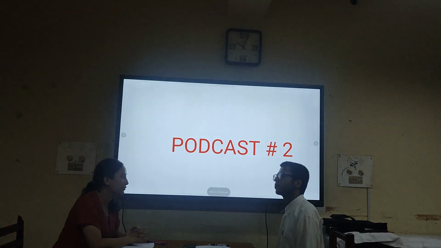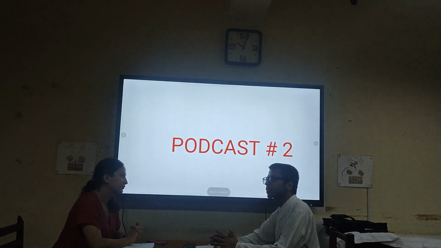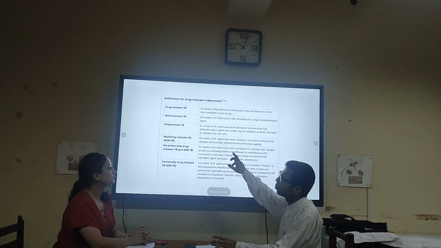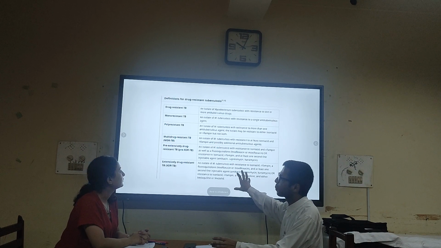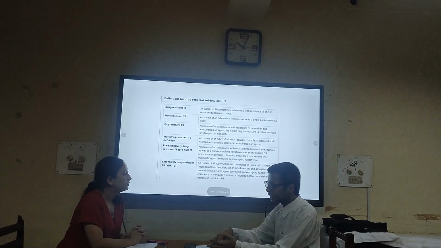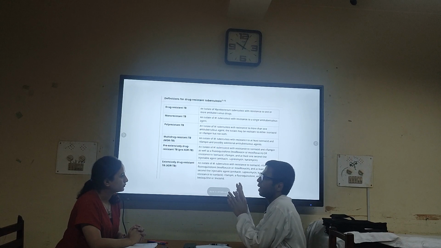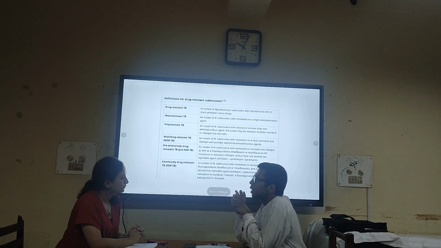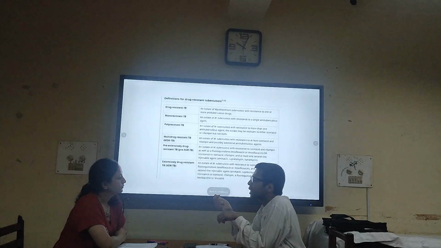Yes, regarding the definitions of drug-resistant tuberculosis, WHO has classified this into four or five classes: drug resistance, monoresistance, polyresistance, MDR, pre-XDR, and XDR. Depending upon which drugs these bacilli are susceptible or resistant to, they have classified this. Let's suppose one patient is resistant to isoniazid only, then it is monoresistance. Only resistance to pyrazinamide, monoresistance.